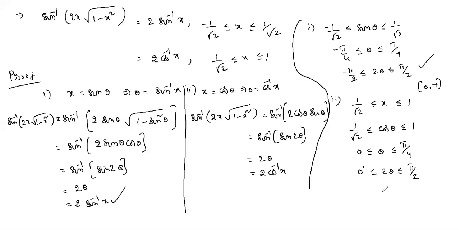You can write it. Suppose if you take sin theta, 0 to pi by 2. What is going on? 0 to cos theta, 1 by root 2 less than or equal to 0 to pi by 4. 2 theta, pi by 2. 0 to pi by 2.